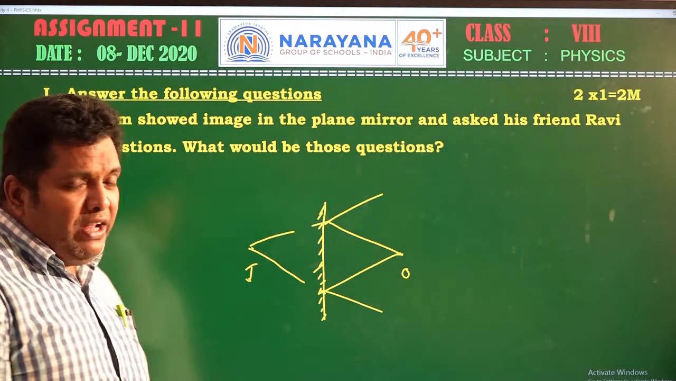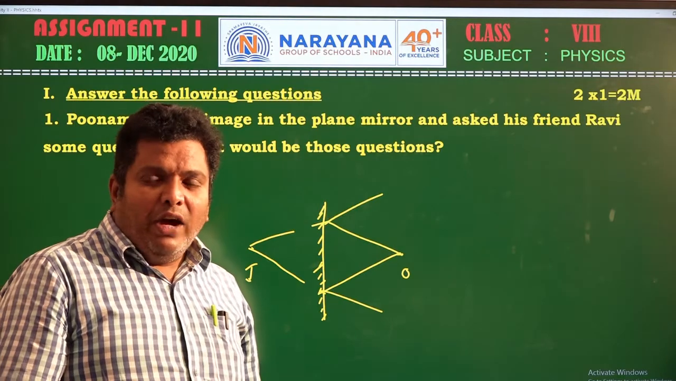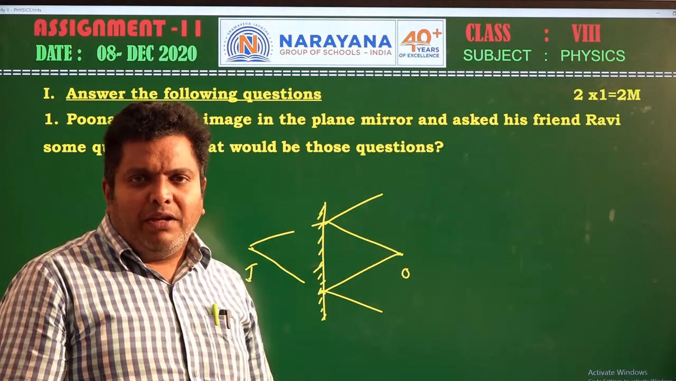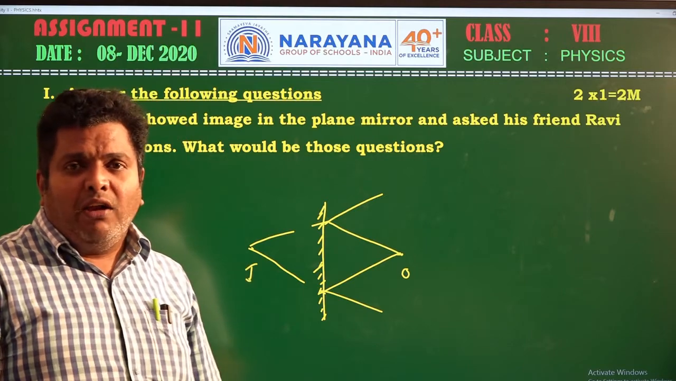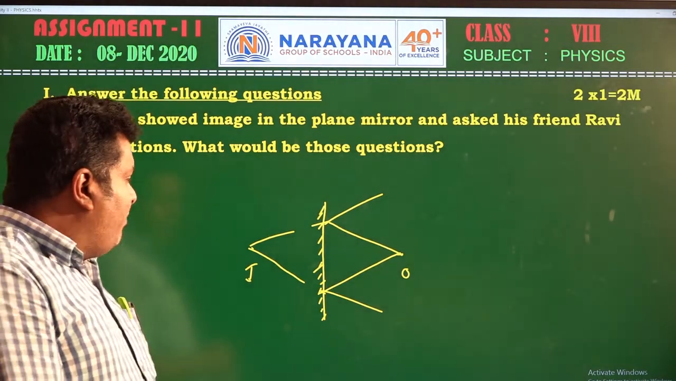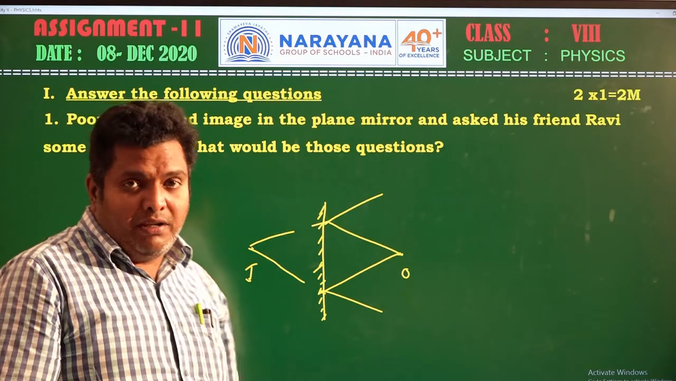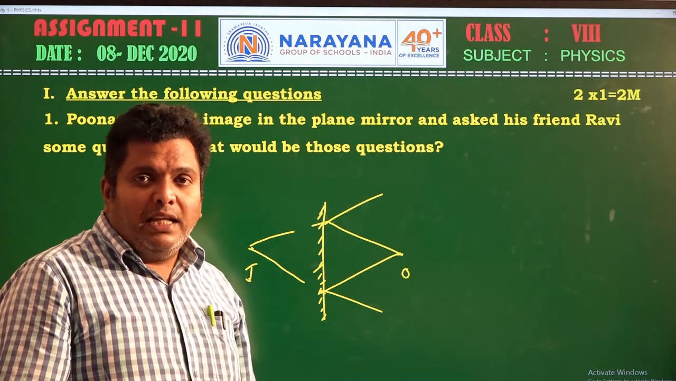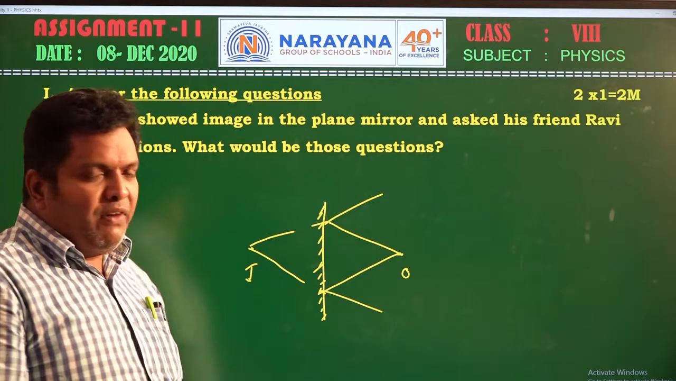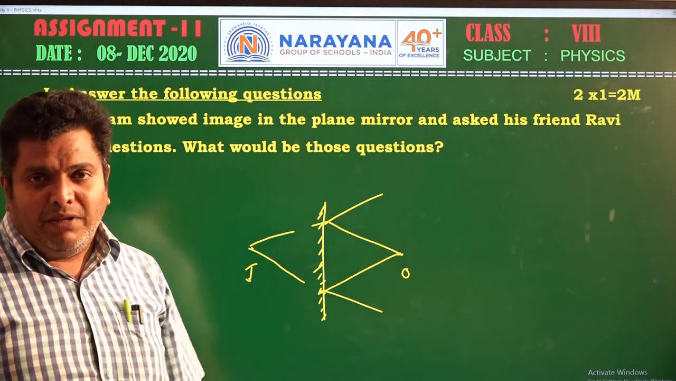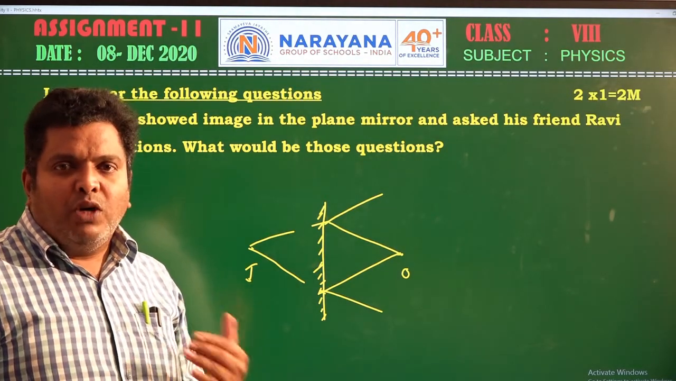And student Ravi asked some questions, like why the image is formed backside of a plane mirror, and is the image real or virtual? And the light from the image seems to come from inside the mirror. These are the questions you can frame yourself. The first question is why the image is formed backside of the plane mirror. Is the image real or virtual?